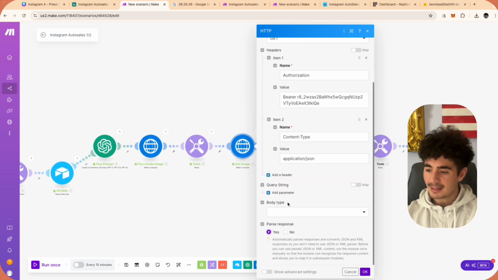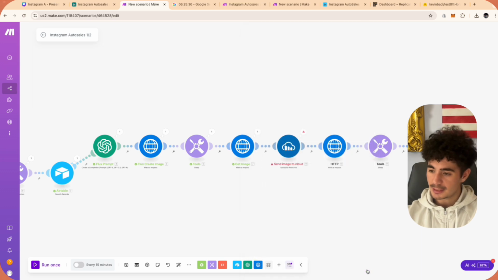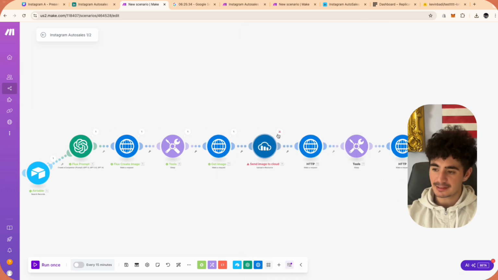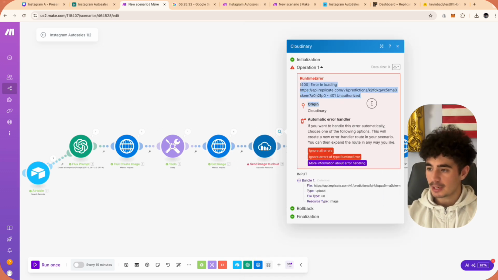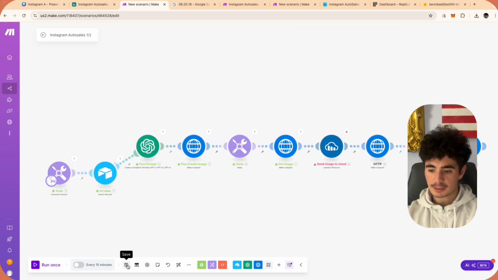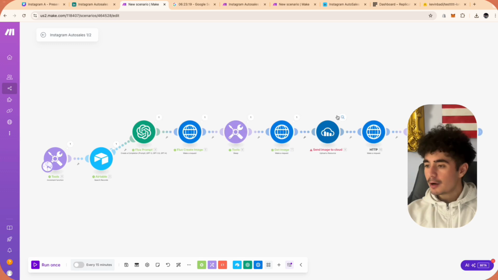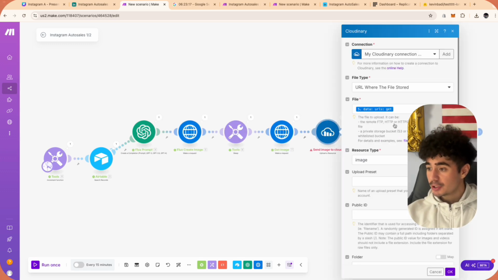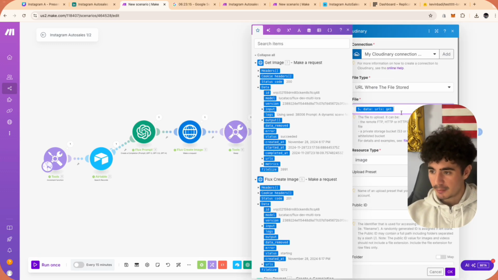So one more thing, guys, in the get image, you want to click parse response as yes and click OK, because when it got sent to Cloudinary, it was not able to actually break down the actual call. So we're just going to click save and run that one more time. Now our error is at Cloudinary, which is good because it's an error that we did on purpose because we didn't have the actual data that we could have passed through, but now we do.